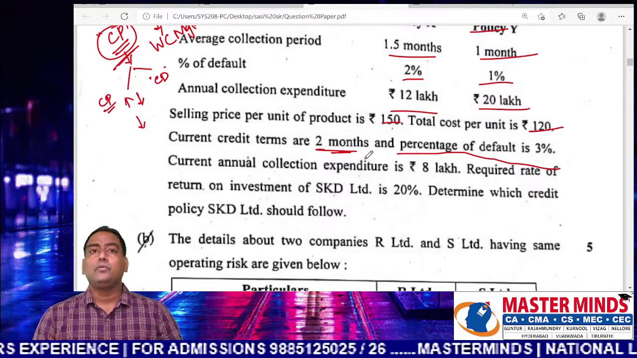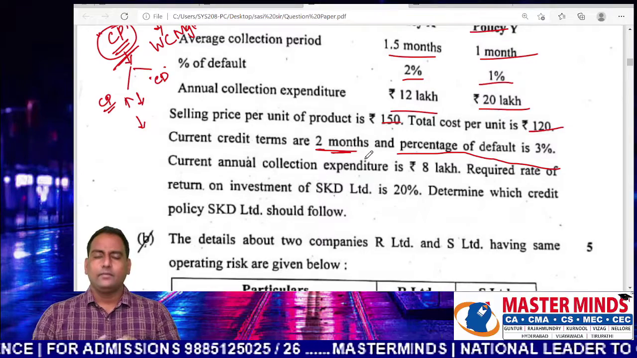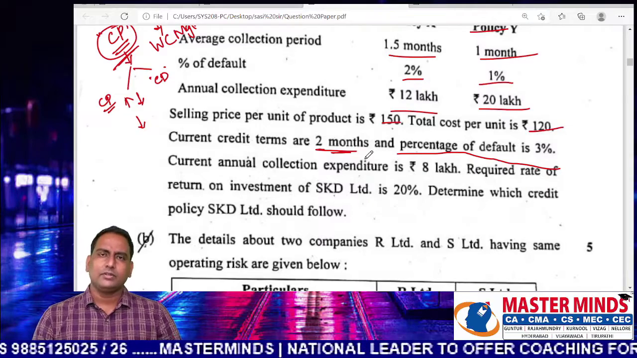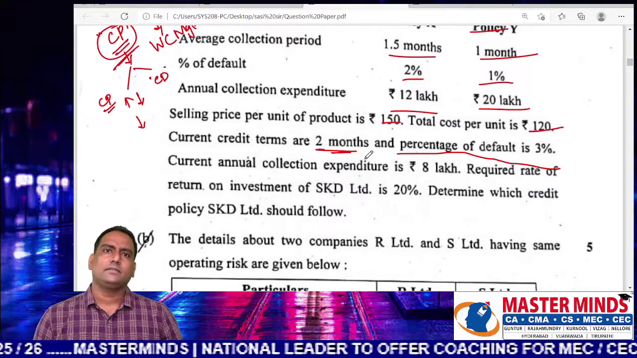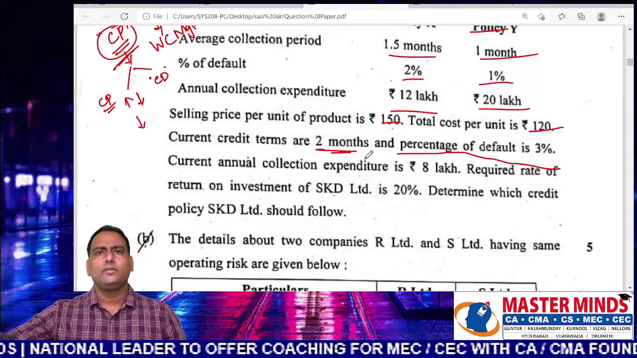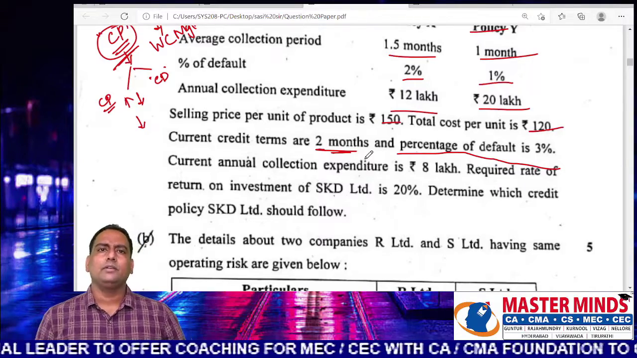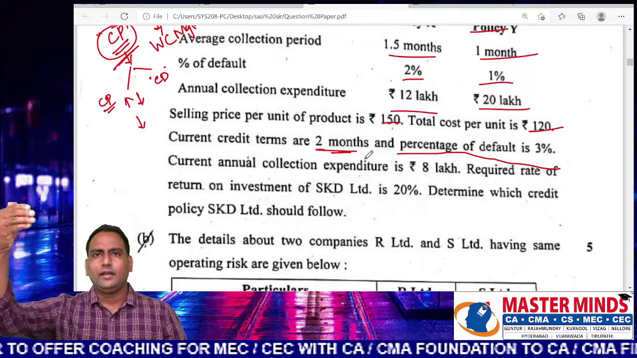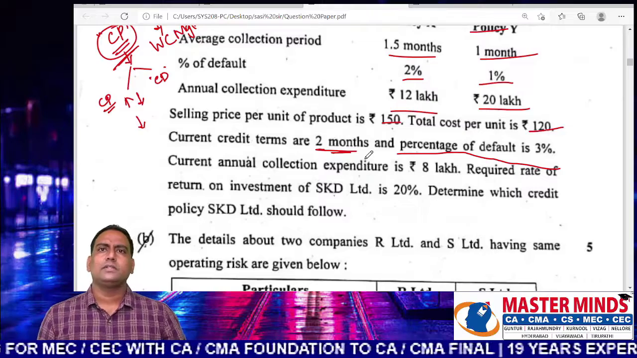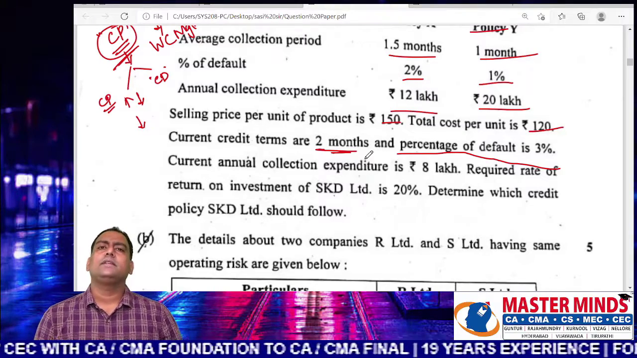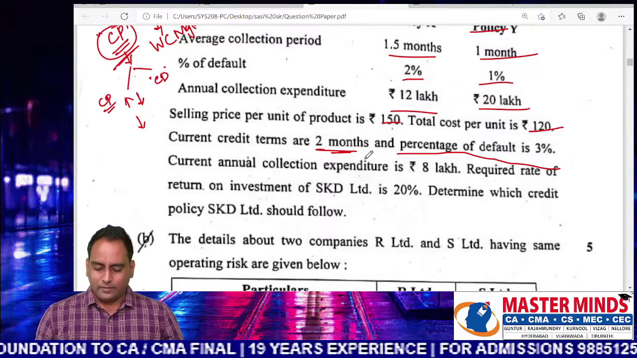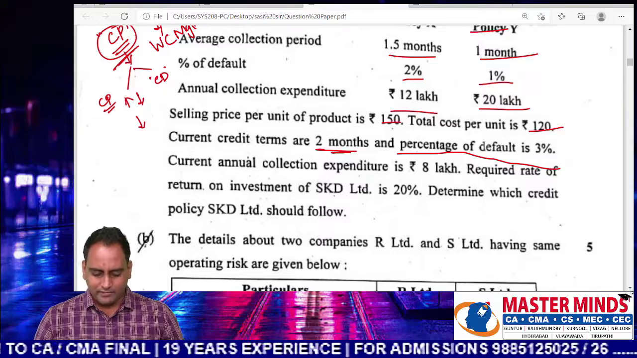So what you have to do, you have to calculate total annual bad debts, annual collection costs, opportunity cost of debtors. First calculate what would be the annual bad debts, what would be the annual collection expenses, what would be the opportunity cost of investment. Then add these expenses for the present policy and the proposed policy. Then you have to see in which policy the total annual operating cost is going to be minimized. This is how we have to deal with it.